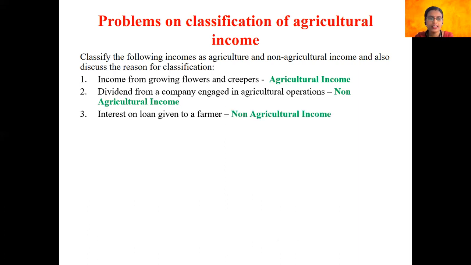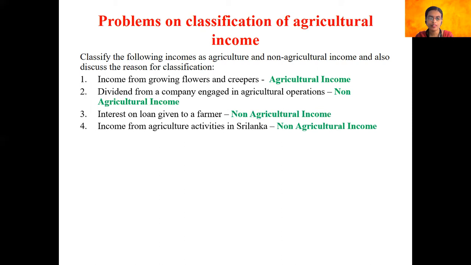The third one, interest on loan given to a farmer, is also considered as a non-agricultural income because a farmer takes a loan from a bank or an NBFC, let's say, and the government has the authority to waive off the loans that are taken by the farmers in case of any natural calamities or emergencies. But the interest on a loan that is given to a farmer will be considered as a non-agricultural income.